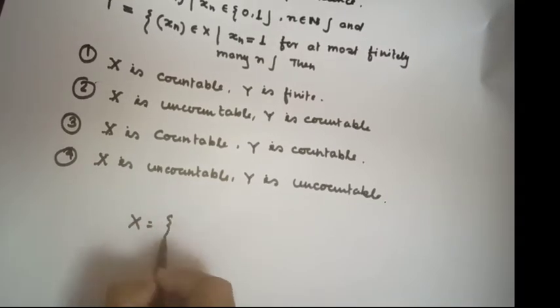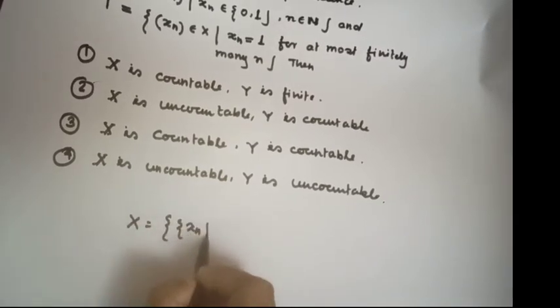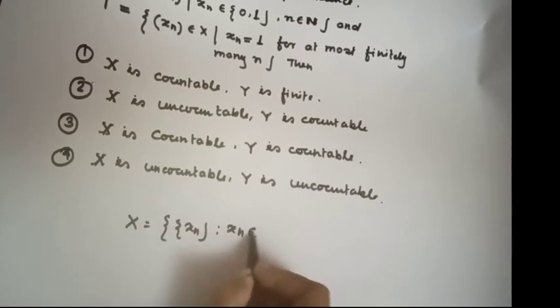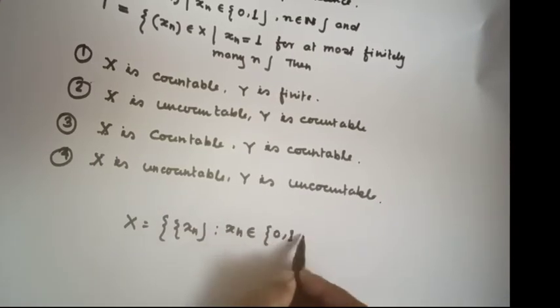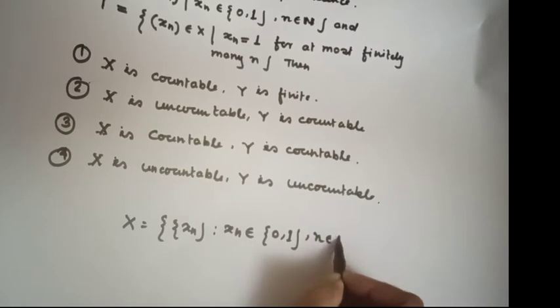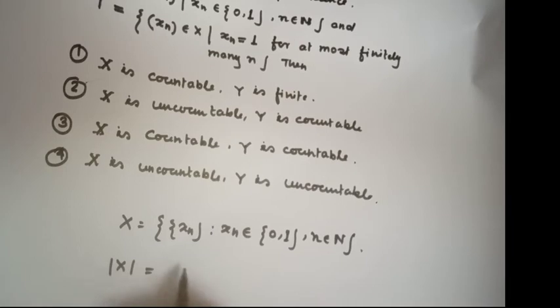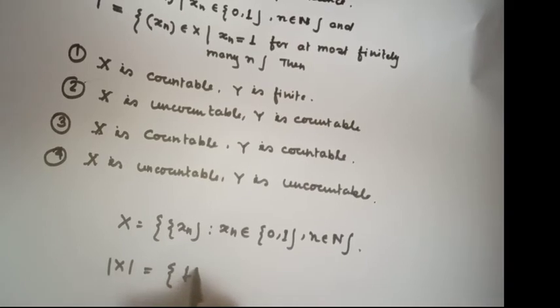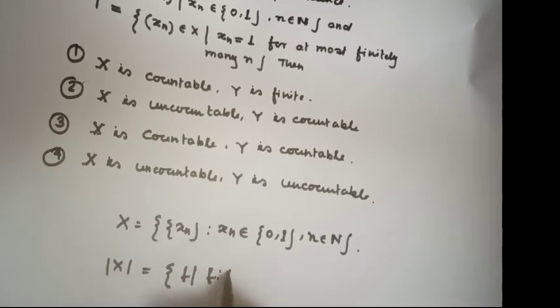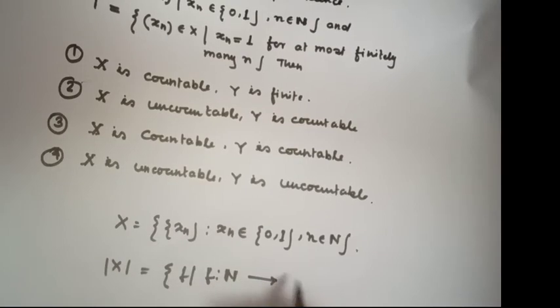X equal to {xn} where xn belongs to {0, 1} and n belongs to the natural numbers. That means the cardinality of X equals the set of functions f from the natural numbers to {0, 1}.